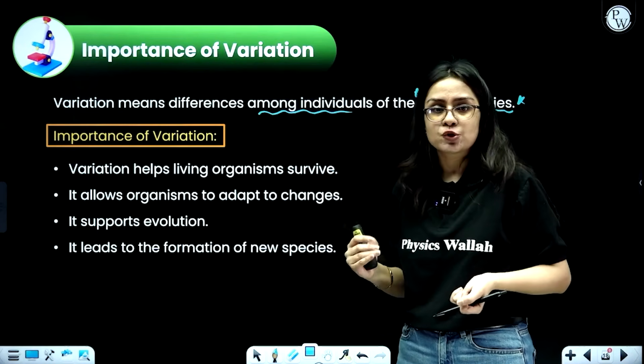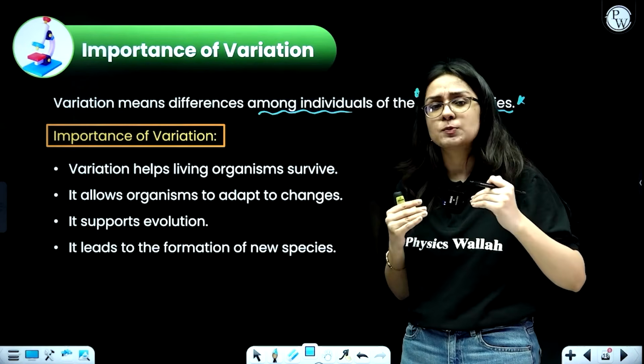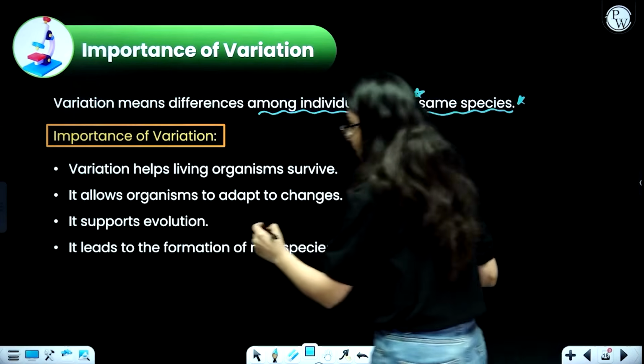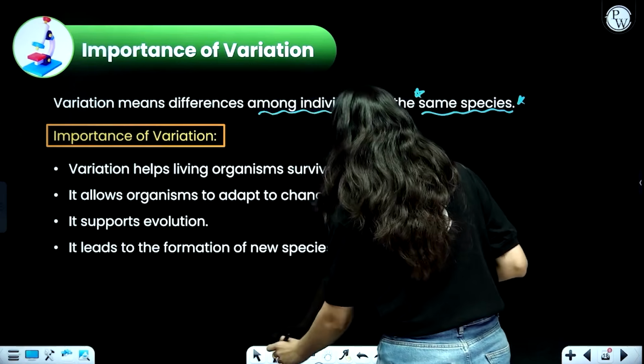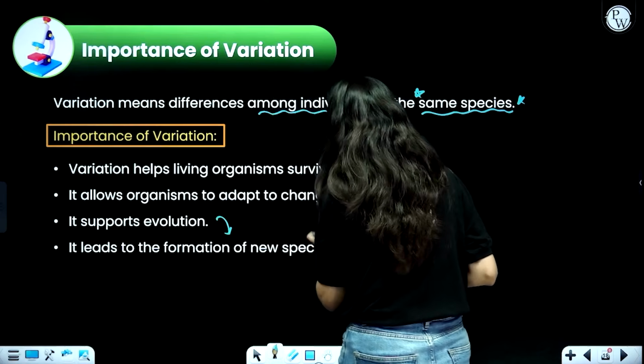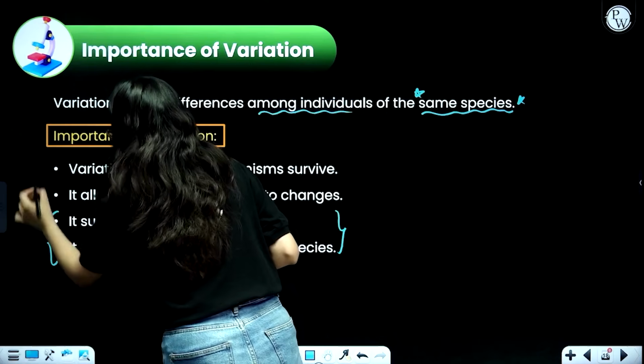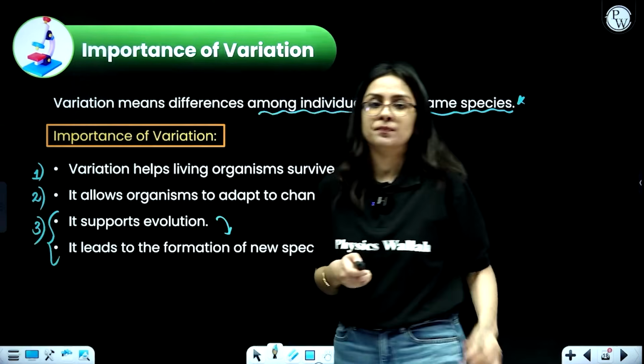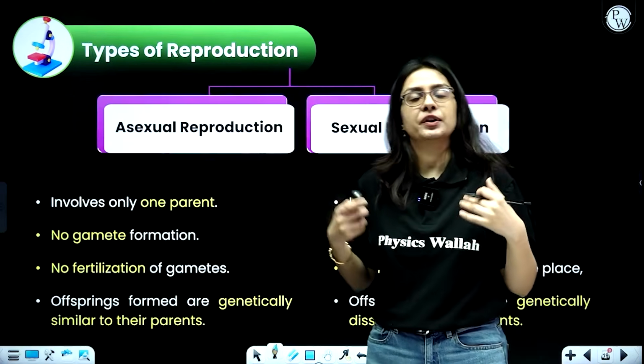It supports evolution. Evolution means, beta, the formation of a new species gradually. It leads to the formation of new species, which is basically the same thing as evolution. So you can club these points together. So majorly you should remember these 3 points, the importance of variation, and the definition of variation also. Now moving forward to types of reproduction.